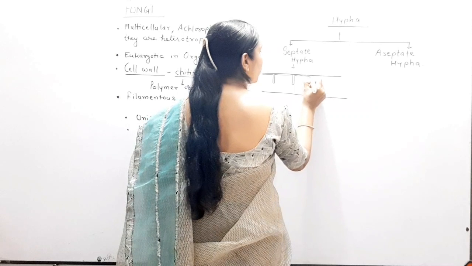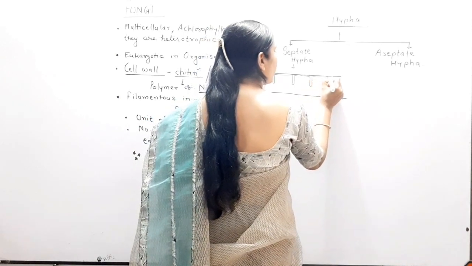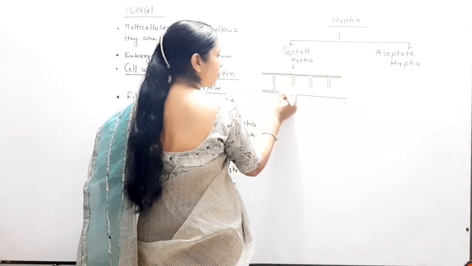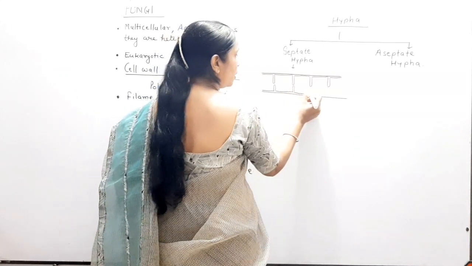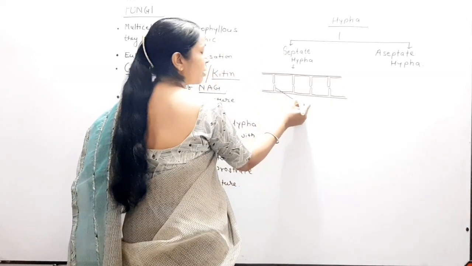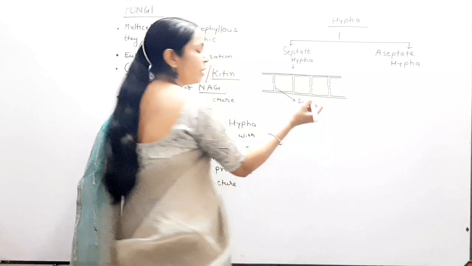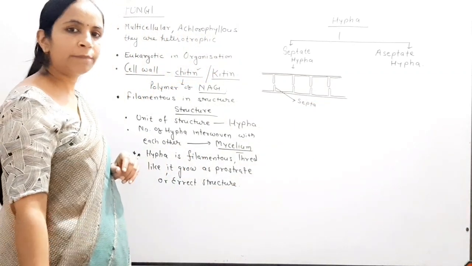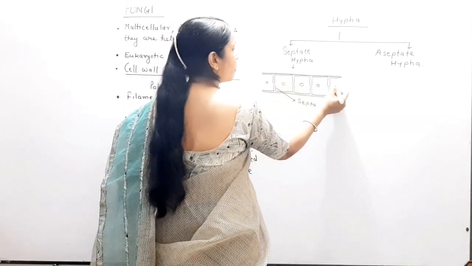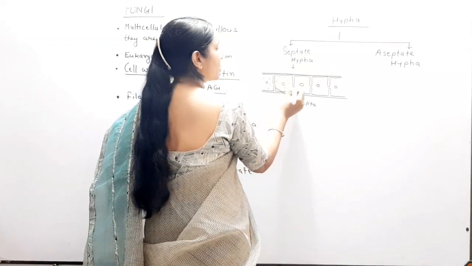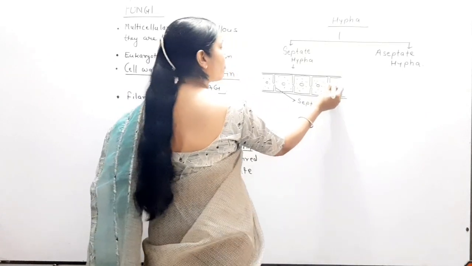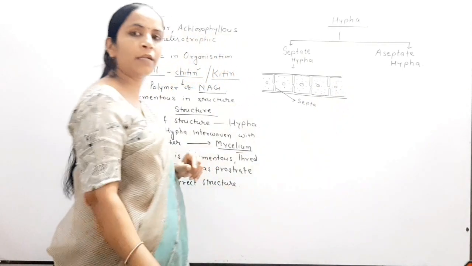And because of the presence of septa, you remember, the cytoplasm of hypha is divided into multiple chambers, or you can also say multiple septum. So it is divided into multiple chambers. Clear? This type of digitation when present in hypha is individually a septum, but plurally we use septa. Okay? Now you remember, the nucleus is present in each septa with cytoplasm, and inside the cytoplasm all the eukaryotic cell organelles are present. So structurally, you remember, you are reading that fungi are eukaryotic in organization.